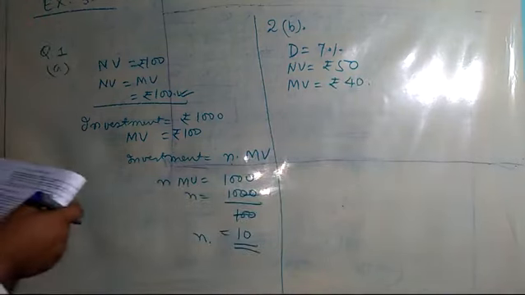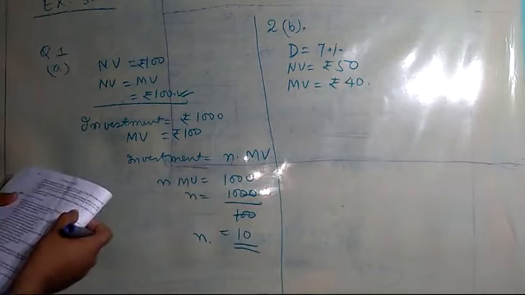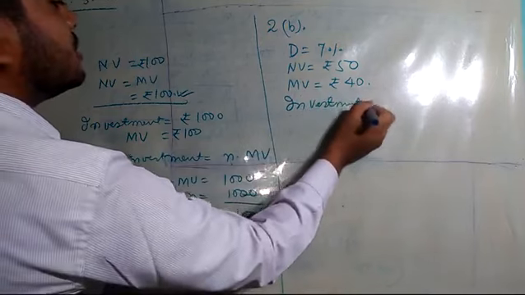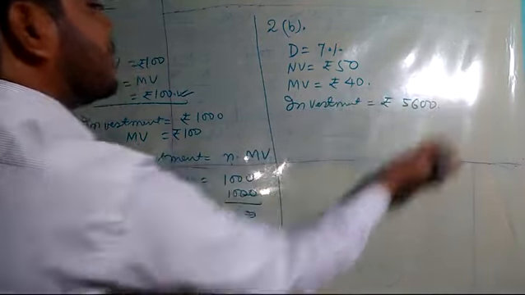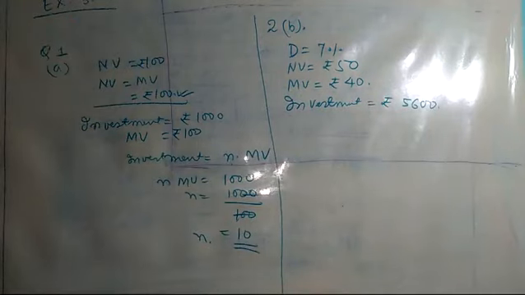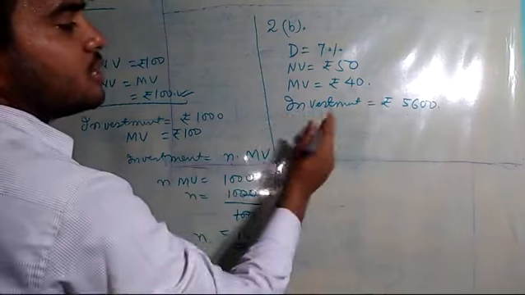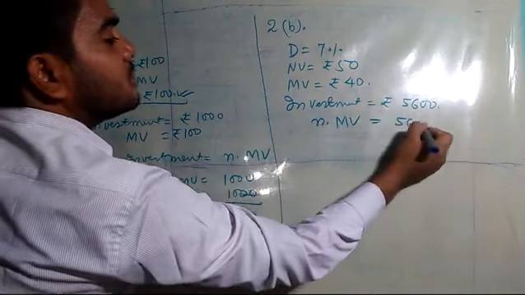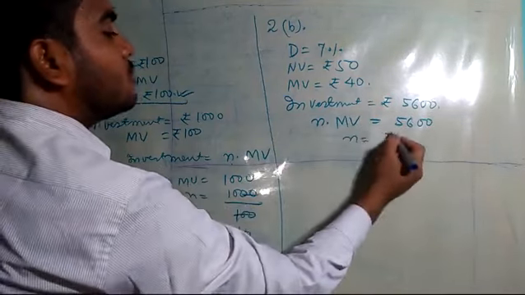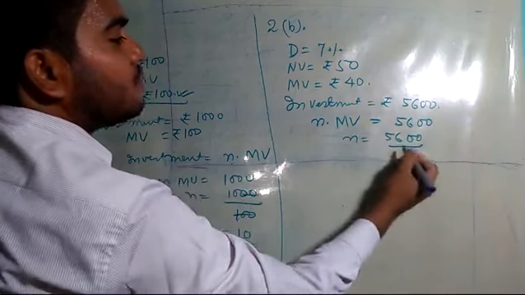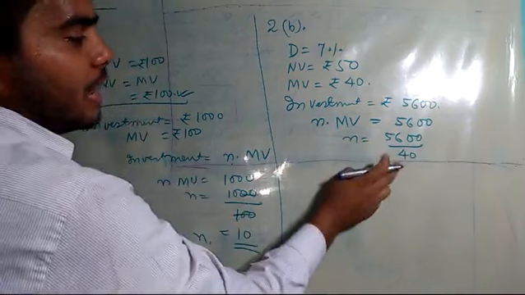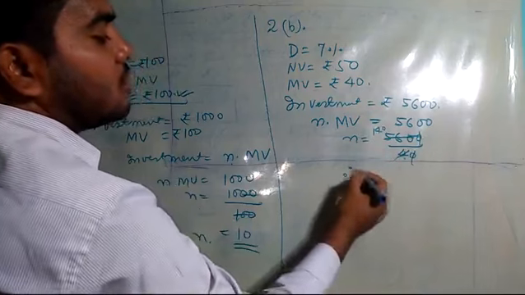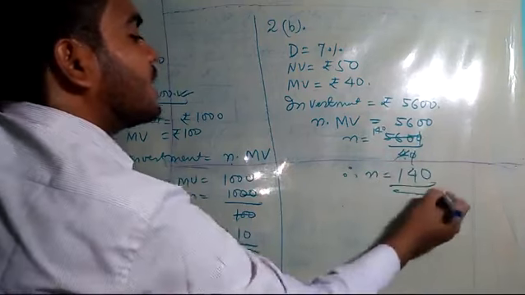Now, it applies for the share of a company. How many shares can be bought for rupees 5600? Investing money, or investment, is equal to rupees 5600, and I told you the formula: investment is equal to N into MV, which is equal to 5600. So N will be equal to 5600 by MV, that means 40. So N is 140. Therefore, the number of shares will be equal to 140.